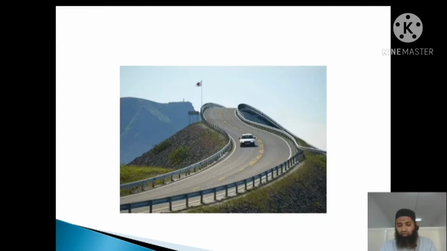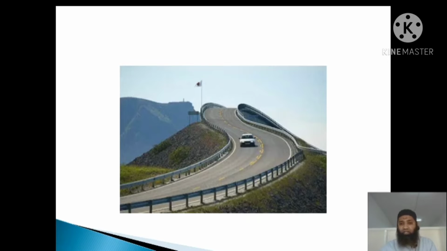So it is very important. You can see the slope we'll have to maintain. You just can't give a steep slope where the vehicle loses its balance, and when vehicles go downhill, the speed also increases. So we should provide a proper gradient here.